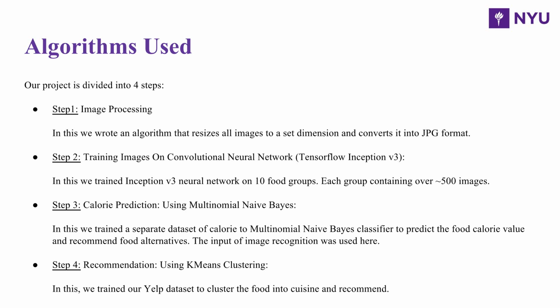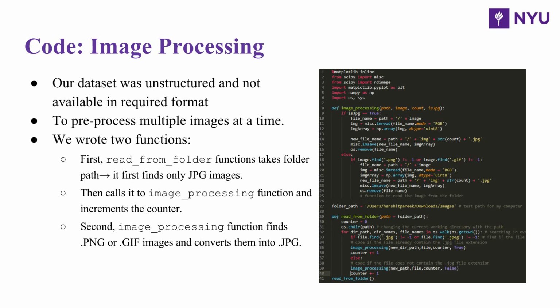The next is the calorie prediction part, where we have used multinomial naive Bayes. In this we have trained a separate dataset of calories and given it to the multinomial naive Bayes classifier, which predicts the food calorie value and also recommends new food alternatives. The last part is the recommendation part, where we have used k-means clustering and we have used the Yelp dataset for that. Now let me walk you through the code.